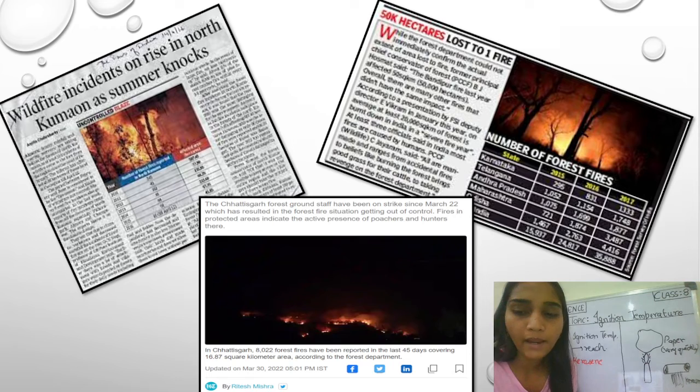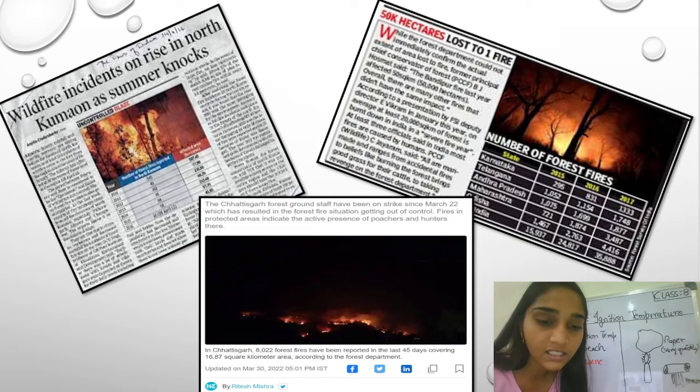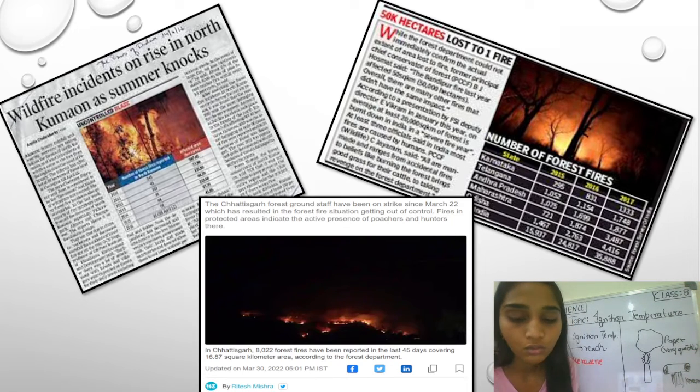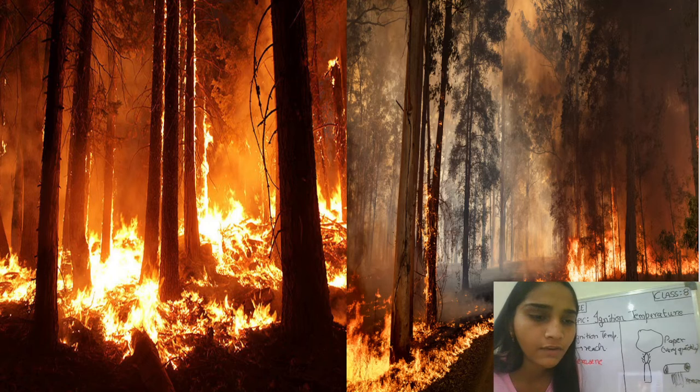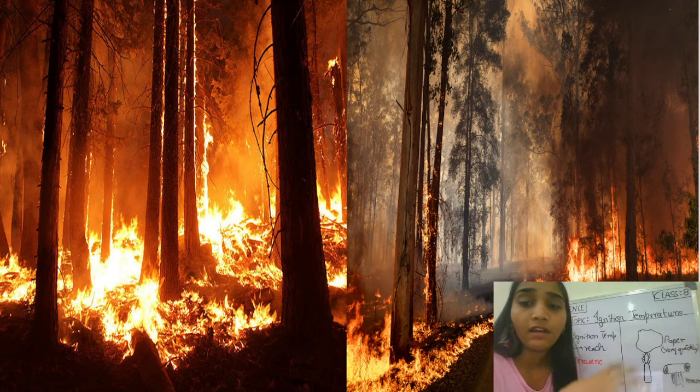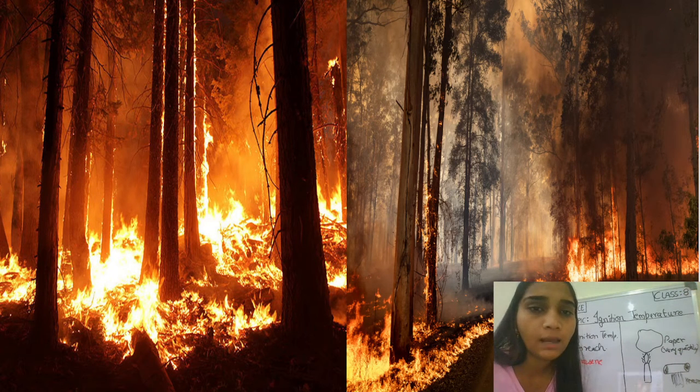So students, you might have observed a few incidents like forest fires, right? And many cases are there. A recent one is in Chhattisgarh, which we found on the 22nd of March, right? Forest fire is there. So what do you think, in a forest fire, is any person going to burn that forest? Is that why fire is spreading, or what is happening?